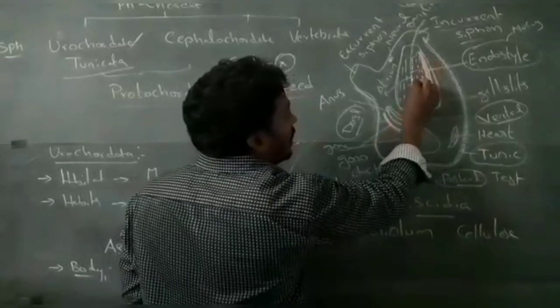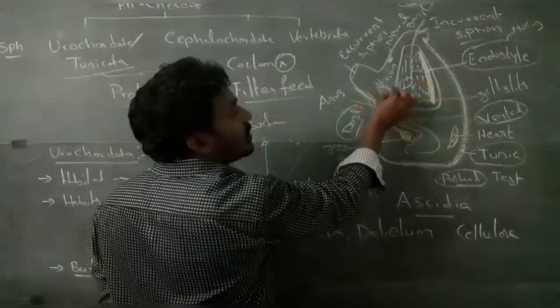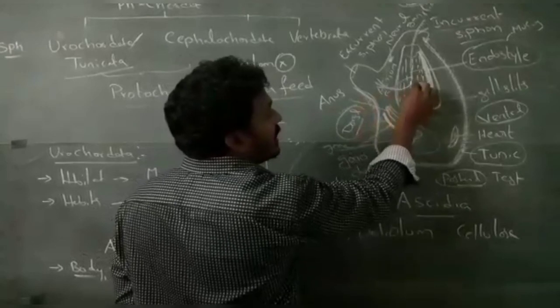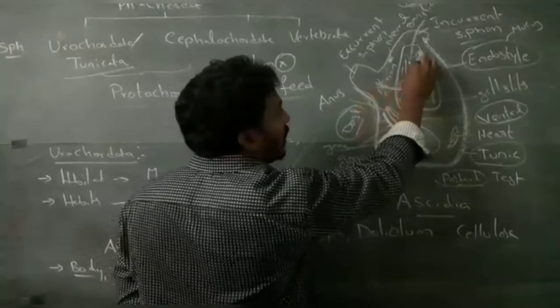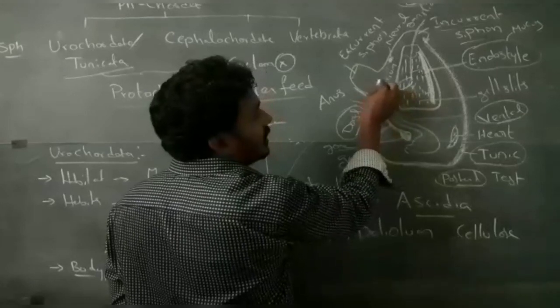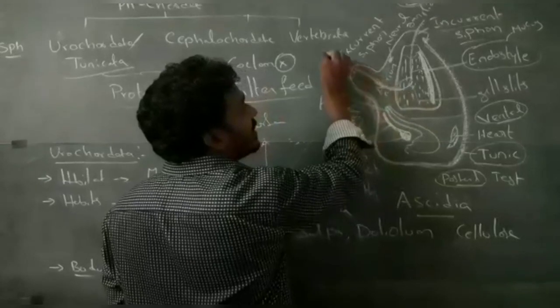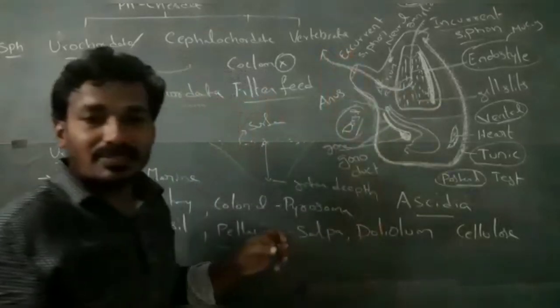The remaining water goes through the gill slits, which open into the atrium. Water enters the pharynx and then the atrium, and the atrium opens out through the excurrent siphon or atrial siphon.